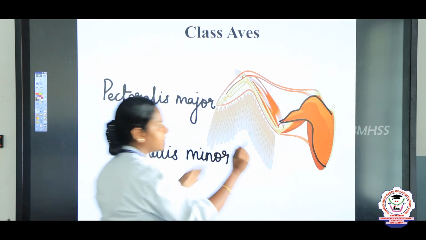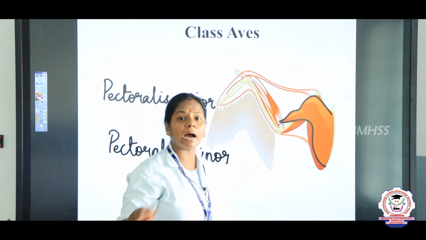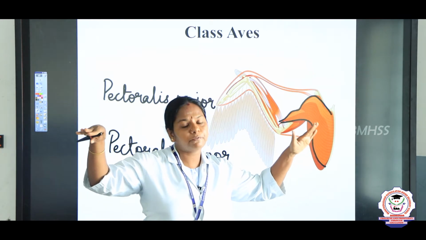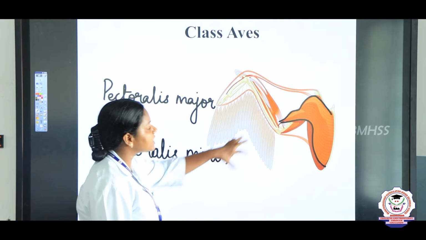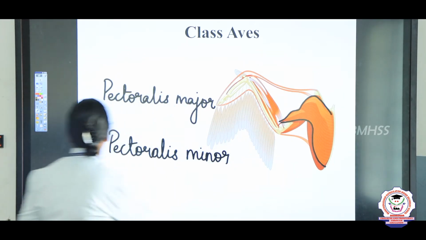Right, one is present on the upside and another one on the down. Pectoralis major helps in the upward stroke. When the bird does like this, pectoralis major is helpful. When the wings flow down, pectoralis minor is helpful. So, this is about the wings, that is, the muscles of the birds.